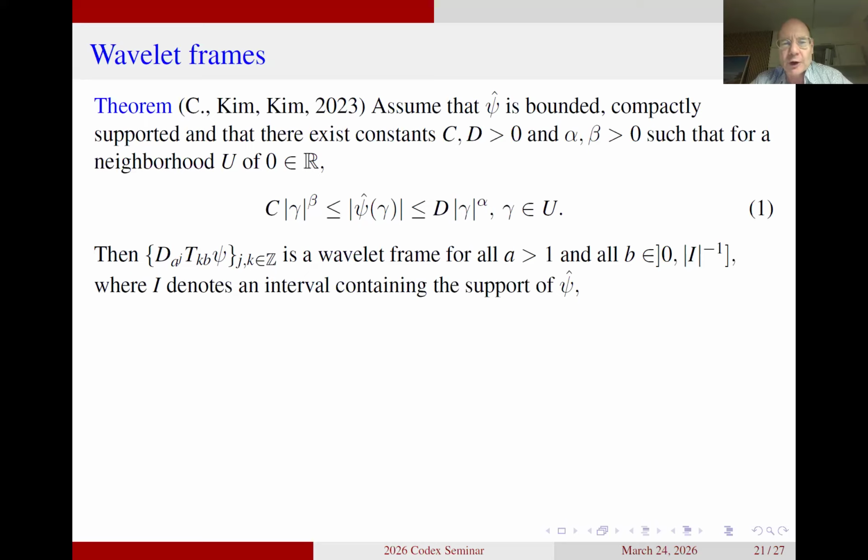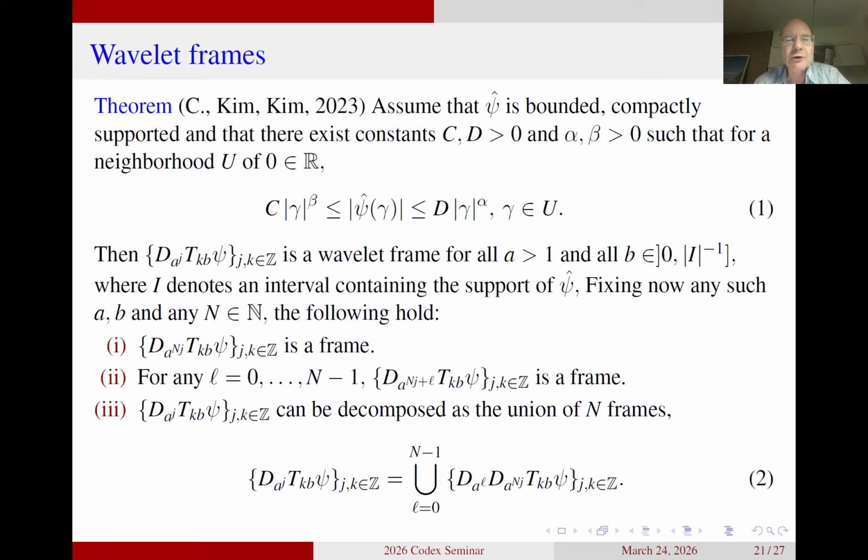This is actually great news for us, because it says we have a wavelet frame for all choices of A bigger than 1. What it means is that we also have a frame if we replace A by A to the power capital N for any value of capital N.